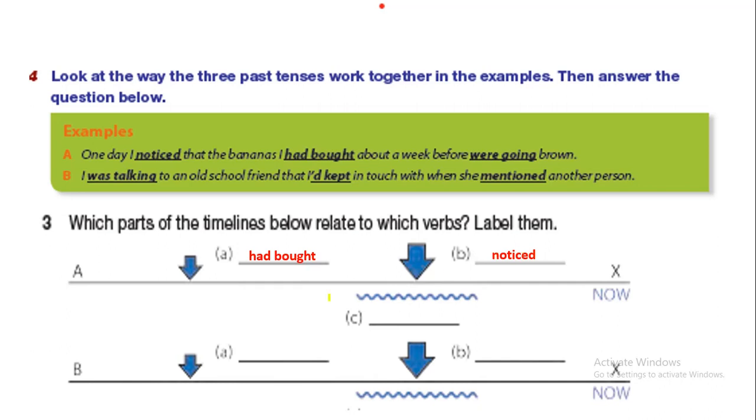كما اتفقنا دائما الفعل الأول it is had bought. The second one it is noticed. Because of that had bought past perfect, noticed it is past simple.